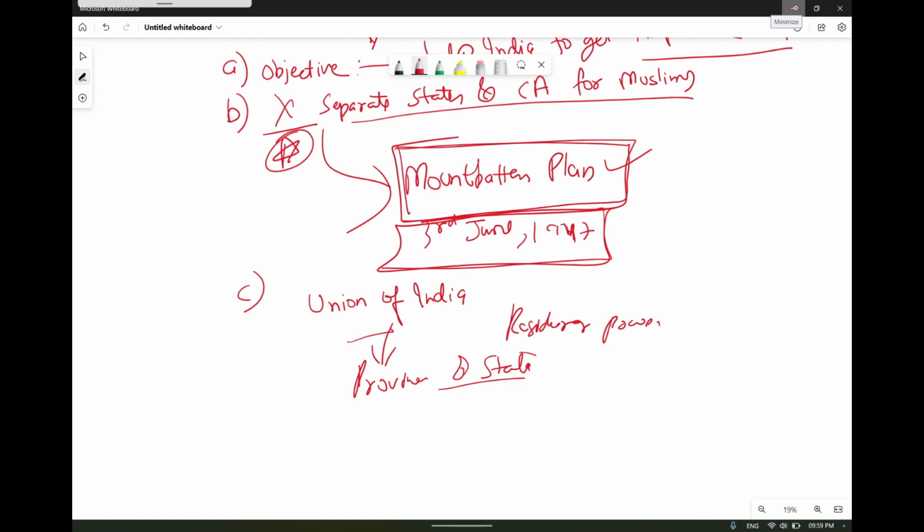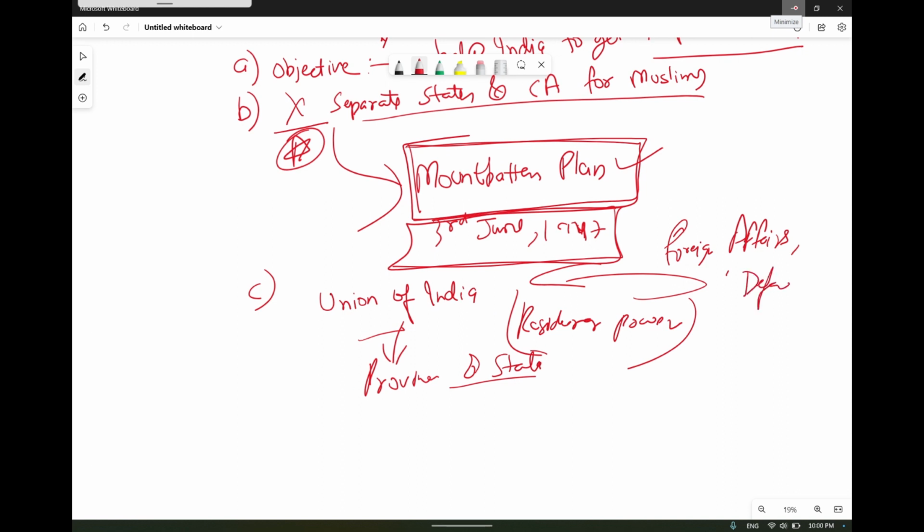And what were the powers that were considered for the Union of India? It was related to finance, foreign affairs, defense and communication.